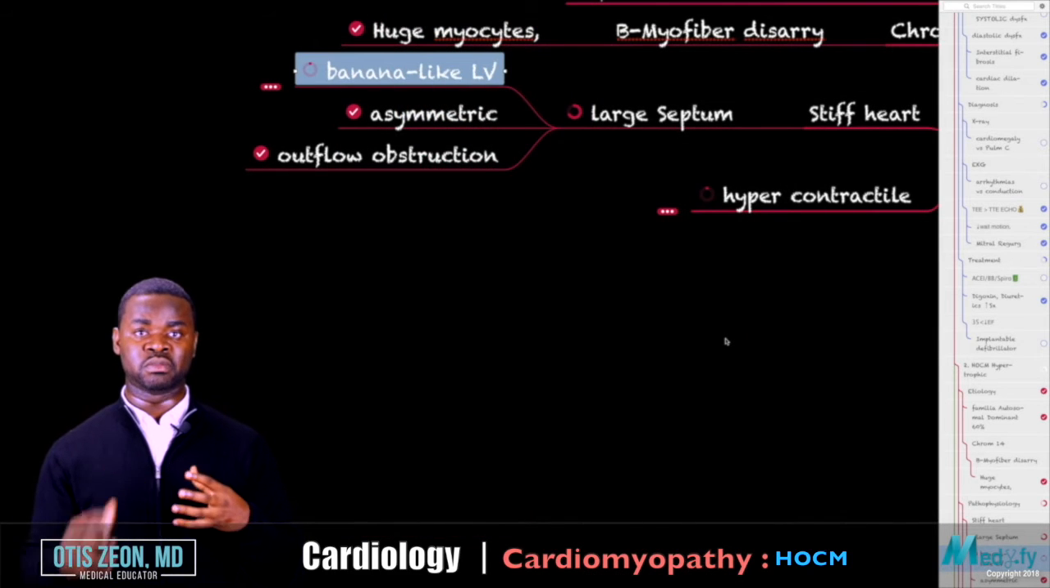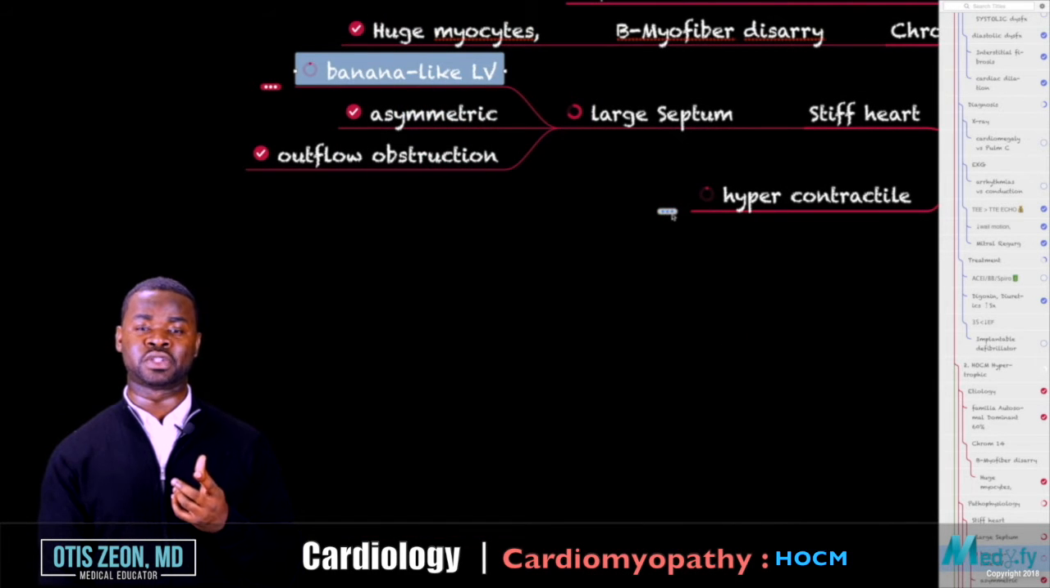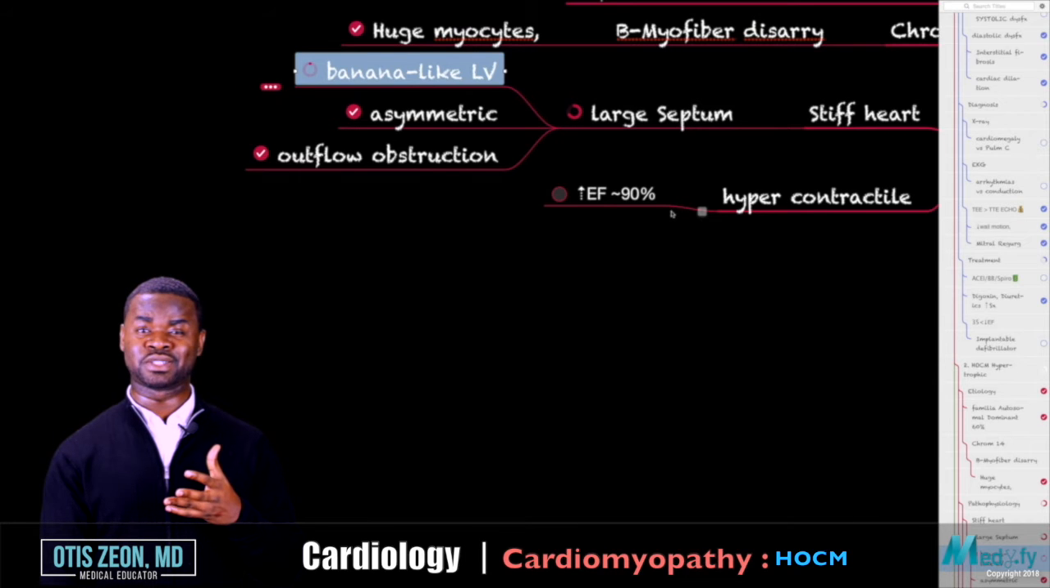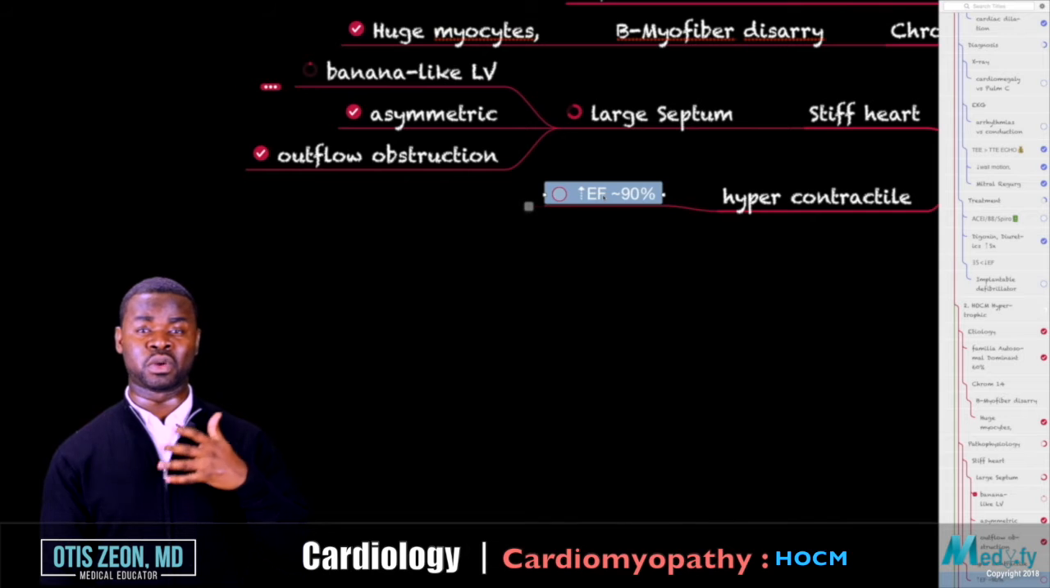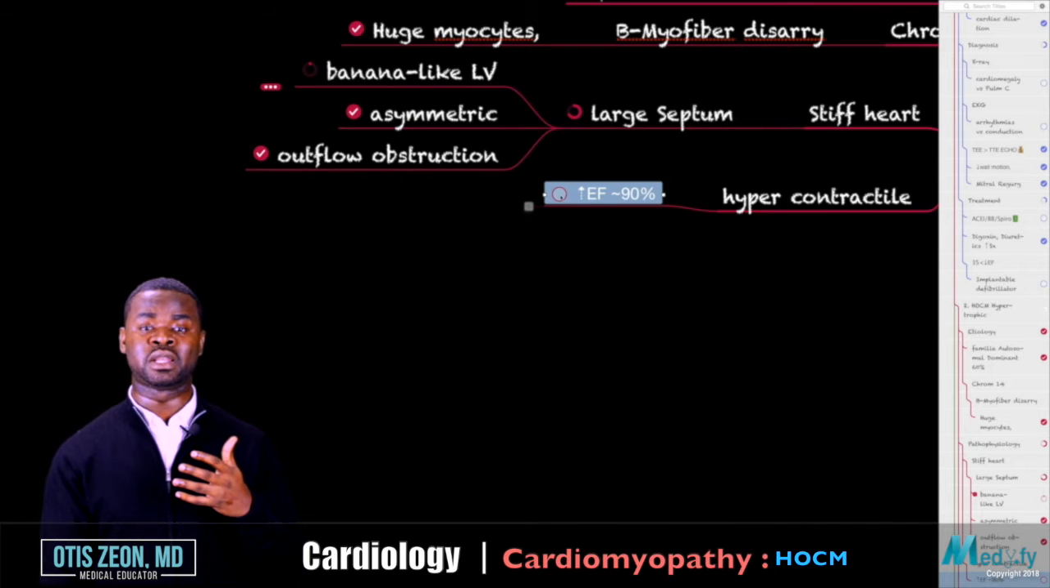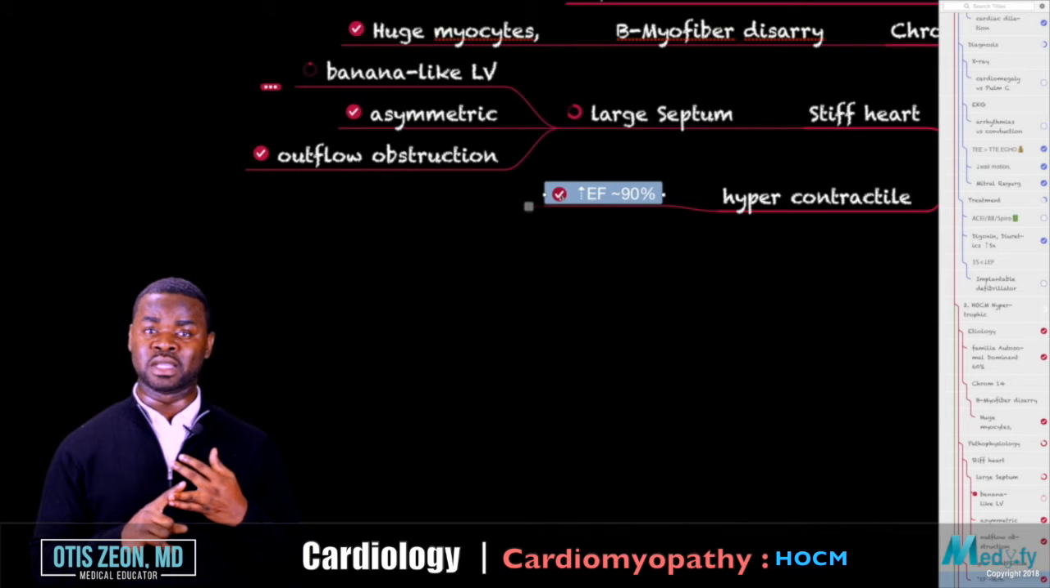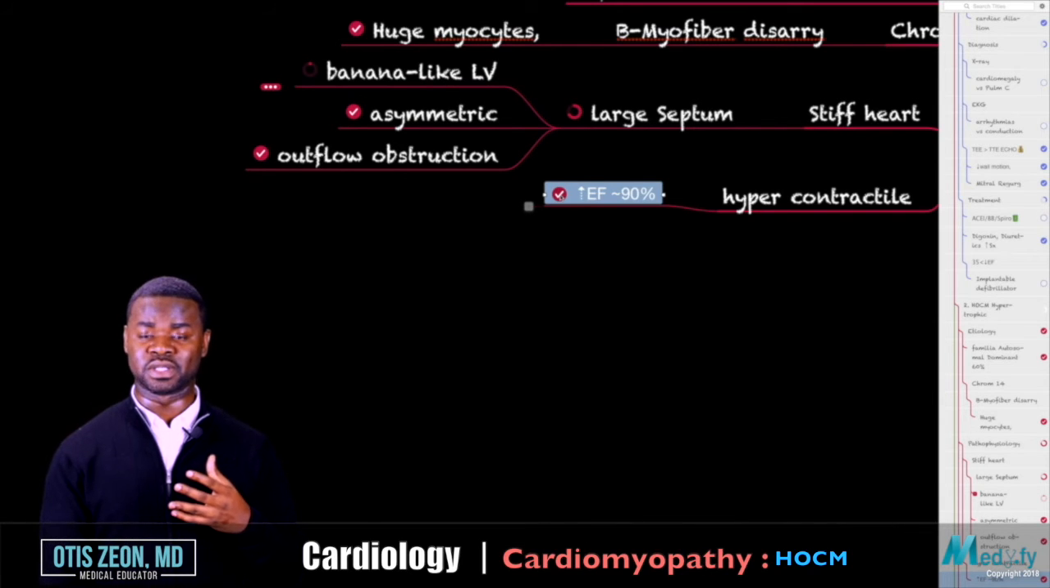Hypercontractility due to the excessive muscle will lead to an increase in the ejection fraction. Recall that normal physiological ejection fraction is about 70%, and in these individuals, they may have an EF north of 90%. So that tells you that they're having heart problems. It's not likely to be dilated, especially if you see that the ejection fraction is 90%.